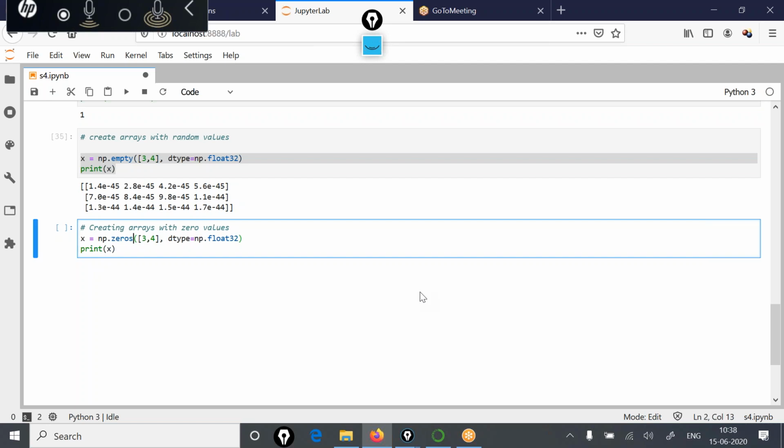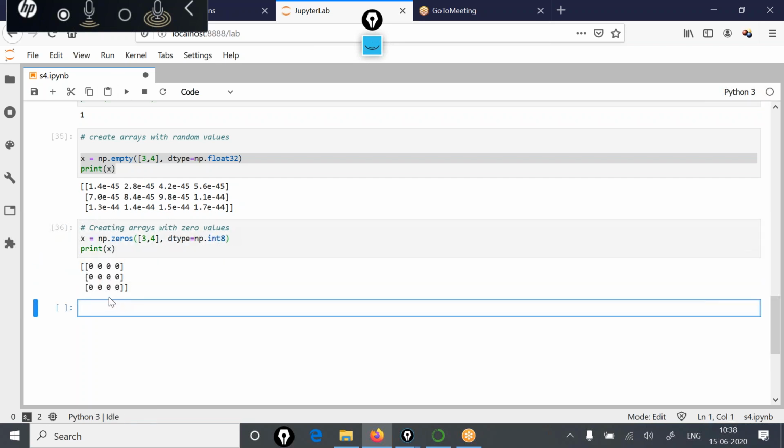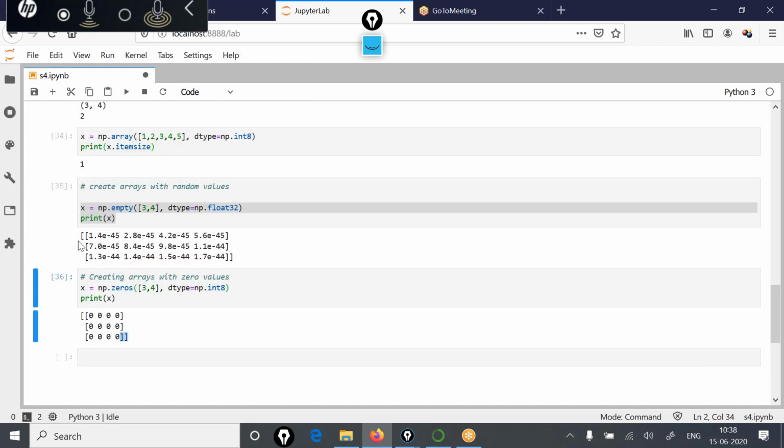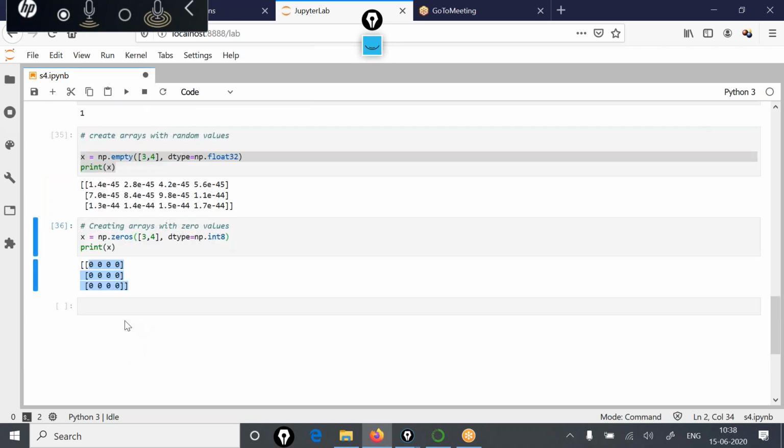So if you write x is equal to np dot zeros, again size is 3, 4, and the data type, this time let's say, is integer 8, and now if I run the program, you will see that an array has been created of size 3 by 4, and now it is filled with 0, not with random values. So creating an array with random values, creating an array with all zeros, these things should be clear to you.